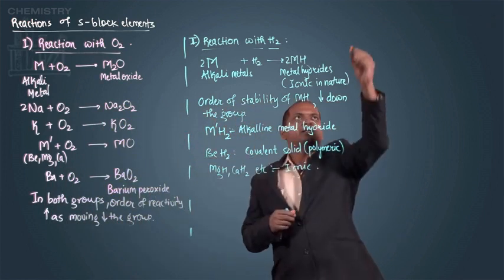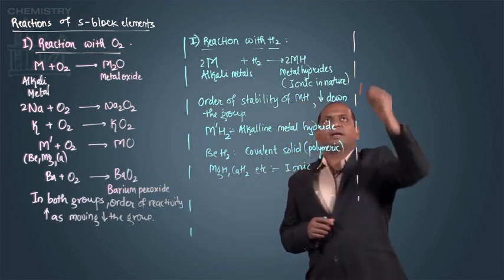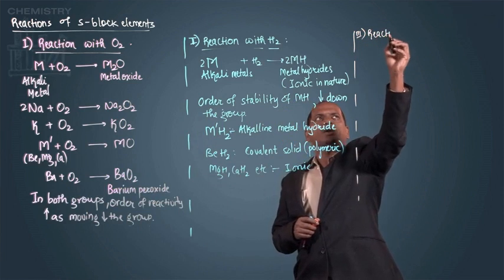Now, the next reaction which we are going to discuss is reaction with water.